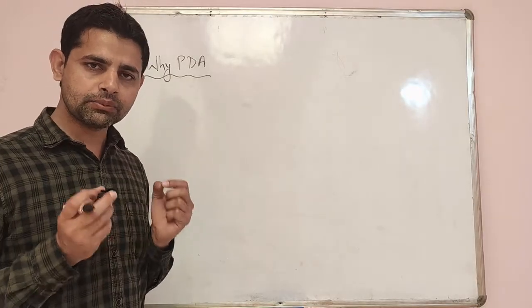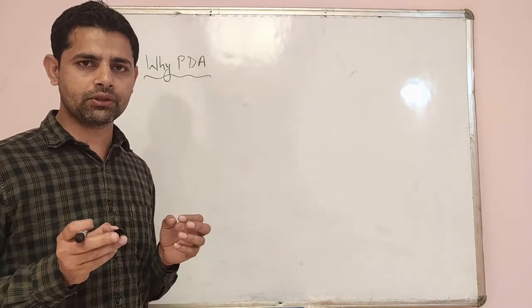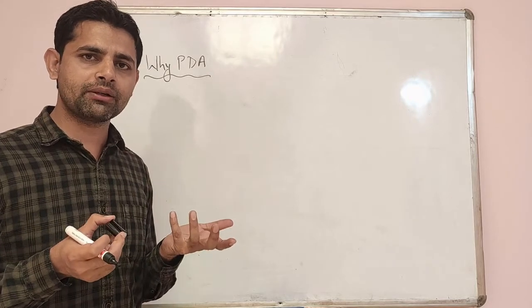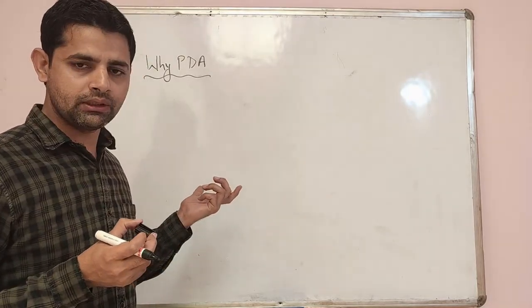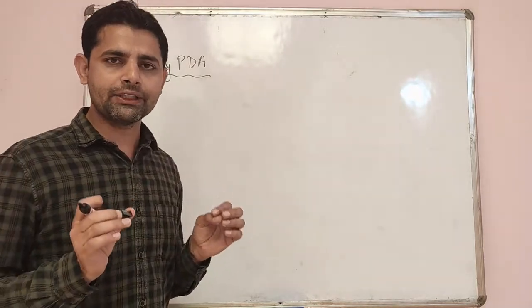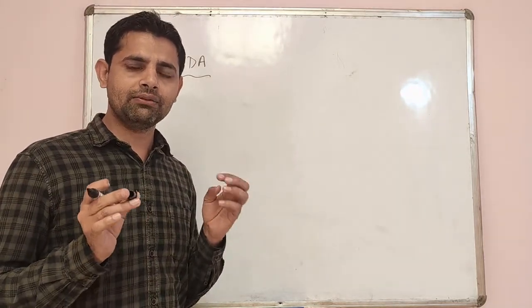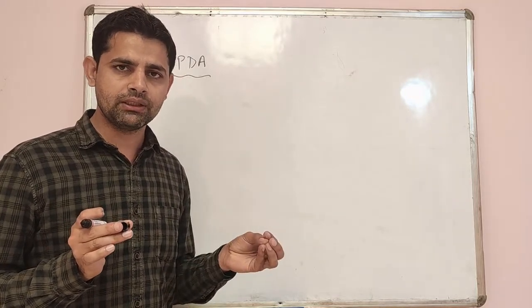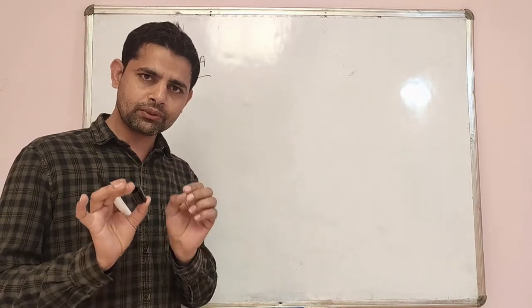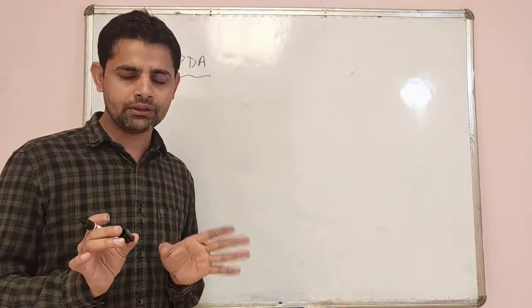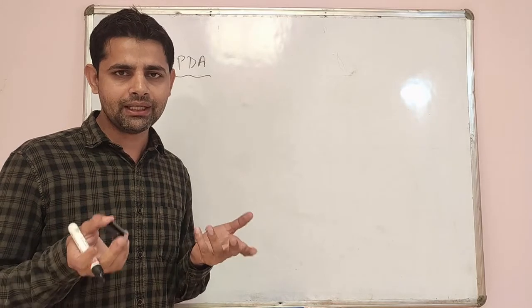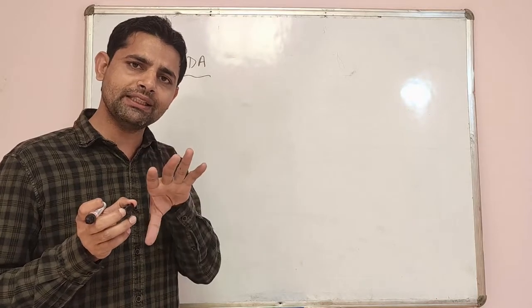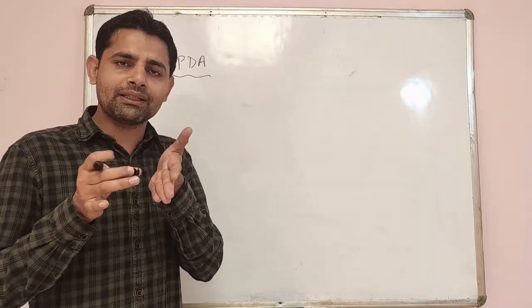Why PDA? What is the requirement of push-down automata? If we have finite automata for designing the finite state machine, then what is the requirement of push-down automata? There is a problem in finite automata. If you want to design a finite automata for a to the power n, b to the power n, n greater than or equal to 1, can you design it? No. Why are you not able to design it? Because you cannot store the number of a's in finite automata for comparing with the number of b's.